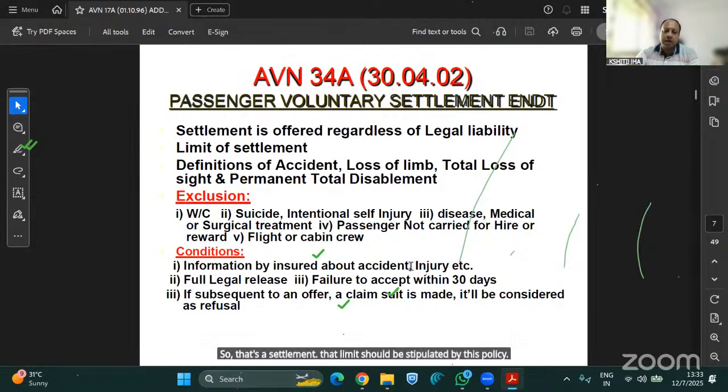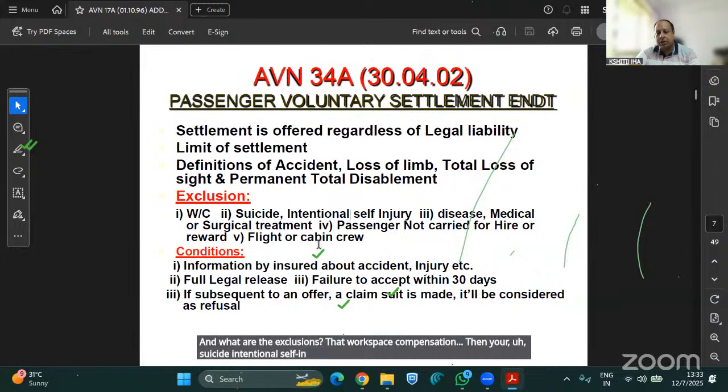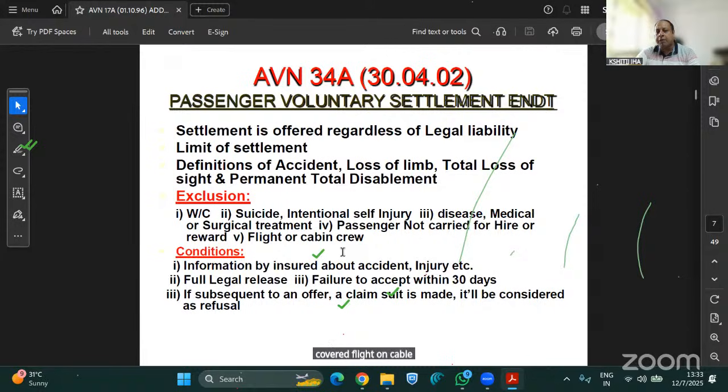And what are the exclusions? Workmen's compensation, then suicide, intentional self-injury, disease, medical or surgical treatment. So these are not covered. Flight or cabin crew are also not covered, but they can be covered when we attach even a specific clause. So flight or cabin crew can also be covered. And some of the conditions are there.